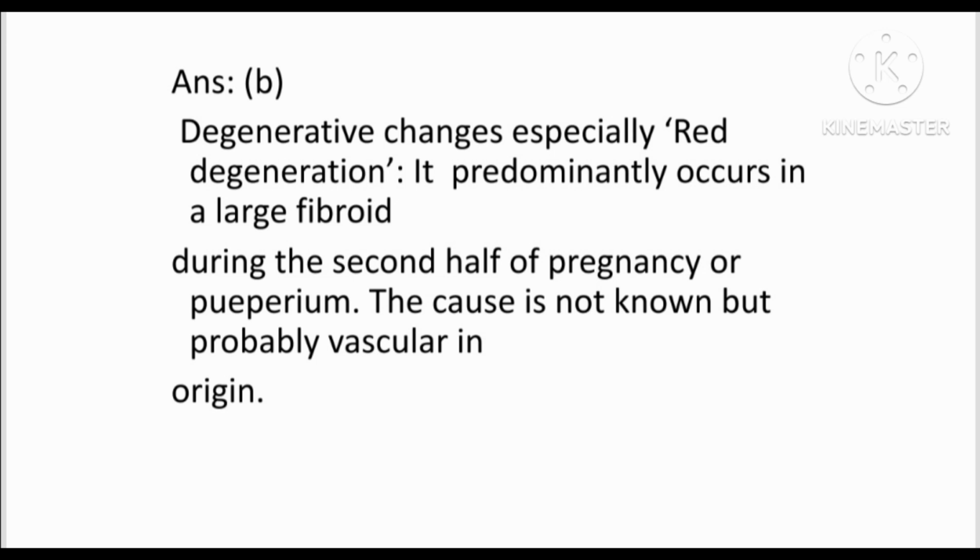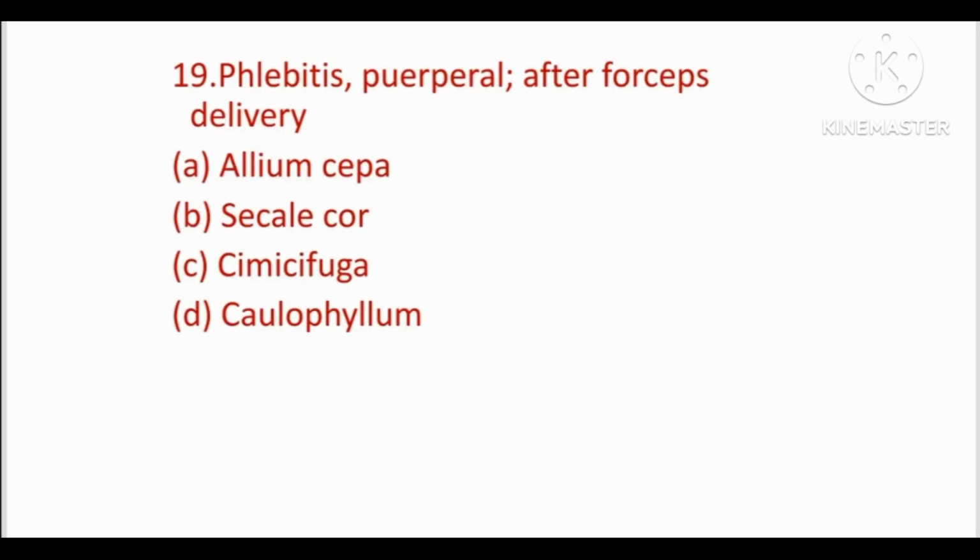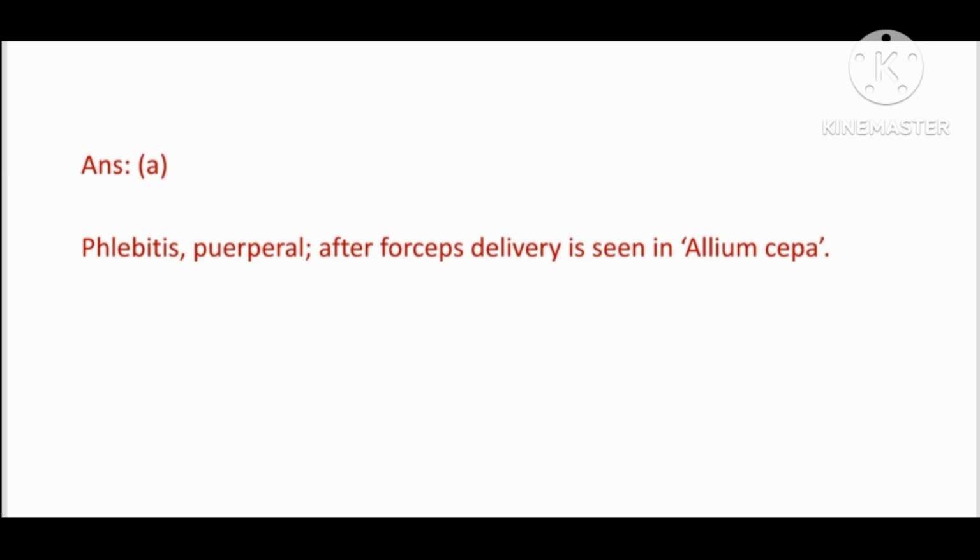This red degeneration will happen to a large fibroid usually in the second half of pregnancy or puerperium. Next question, phlebitis puerperal after forceps delivery. Options are Allium cepa, Secale cornutum, Cimicifuga and Caulophyllum. Answer is option A, that is Allium cepa.